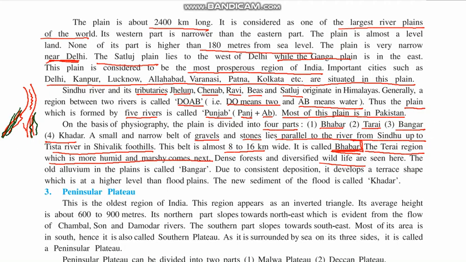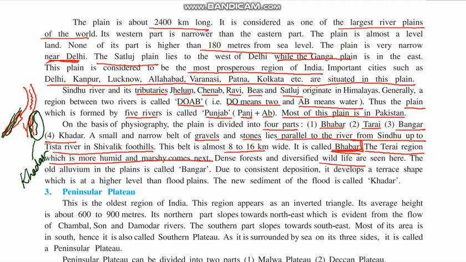When the water recedes, this soil remains there. This soil which is brought by the river, this new soil, is called Khadar. Now when the next year the same process happens,